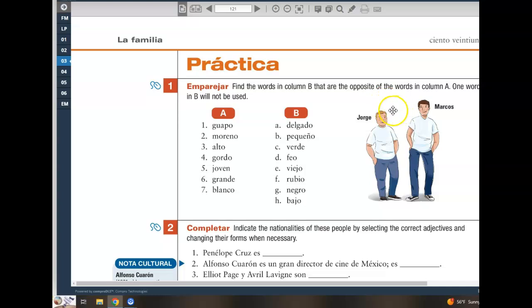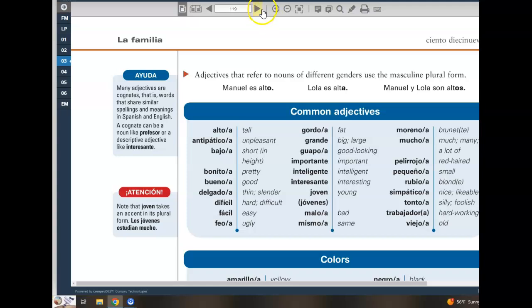Rubio is blonde-haired. Jorge es rubio. Negro. Los zapatos de Marcos son negros. Marcos has black-colored shoes on. And then finally, bajo is short, comparatively speaking. Jorge es bajo. Now, you guys are going to use those same groups of adjectives for your homework.